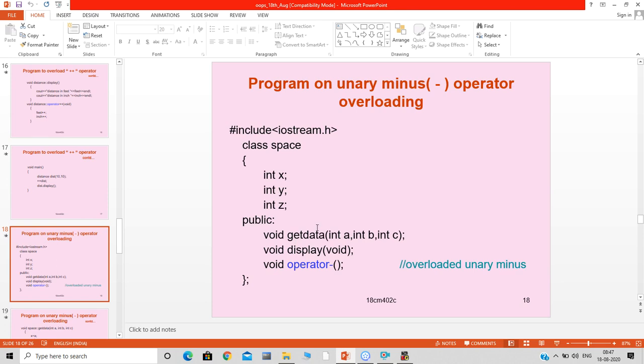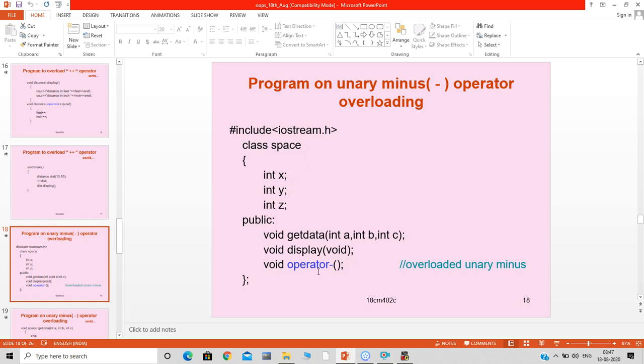Using this member function, we are going to assign values for x, y, and z. Int a, int b, and int c. It takes three variables as arguments. And after that, I am using one more member function, that is display, to display the data members.